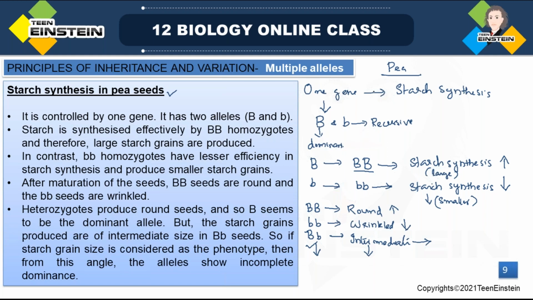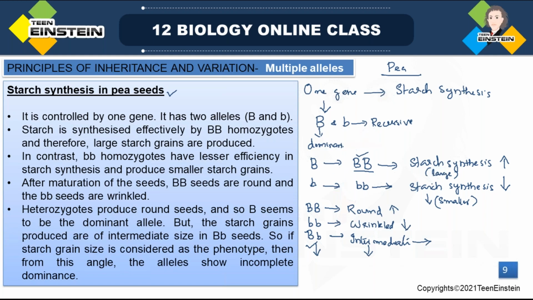Okay. So in pea plant, one gene is responsible for starch grain synthesis, and that is the B gene, in dominant condition and recessive condition. In both conditions, this gene exists. It has two different alleles, the dominant allele and the recessive allele. When it comes in dominant condition, that helps in starch synthesis. That means when the B gene comes in homozygous dominant condition, the starch synthesis is high and the starch grains are large.